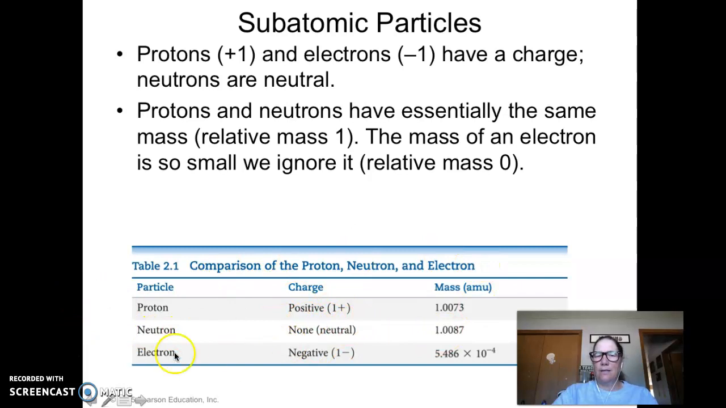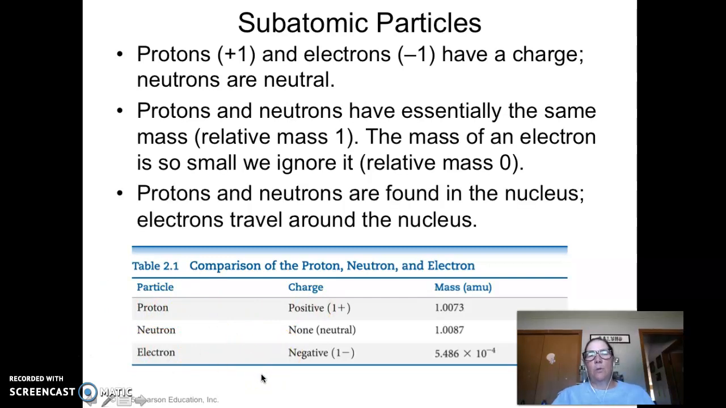So there's your dense part. And then around the atom, you have this big cloud of electrons, which are so tiny, they don't even figure into the mass. So if you want to figure out the mass, add these two guys together. If you want to figure out the charges, these two have to equal each other, because neutrons don't have a charge, but protons and electrons do. So whatever the proton charge is, the electron charge has to equal it. Protons and neutrons are found in the nucleus. Electrons are traveling around the nucleus.